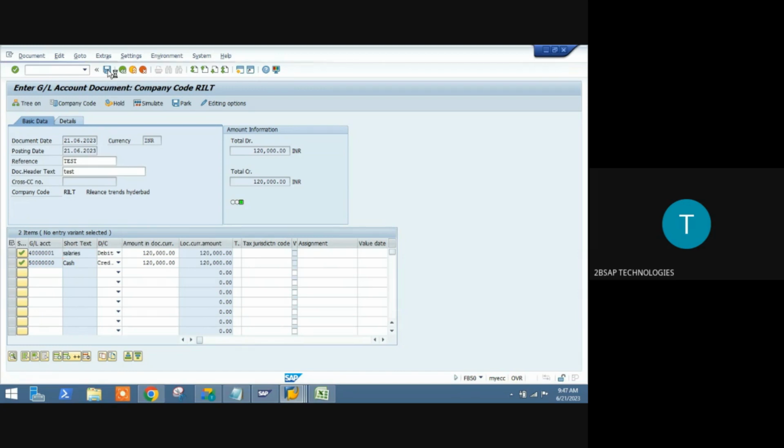Once you post this, the system generates a document number, 10047. What is this? Whenever you go to a shop, if you purchase something, immediately what will he give, sir? What will he give in a supermarket if you purchase something? He will give a bill. Within that bill, what will you have? You will have a bill number, right? That is what it is. Simply, we can say voucher number.